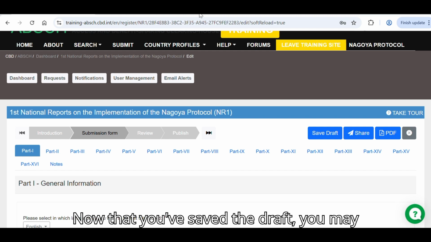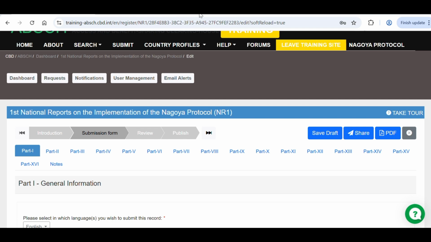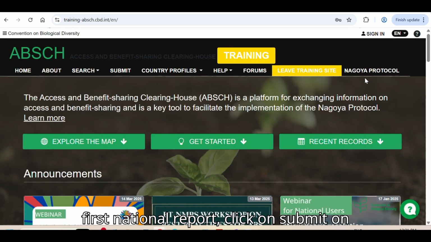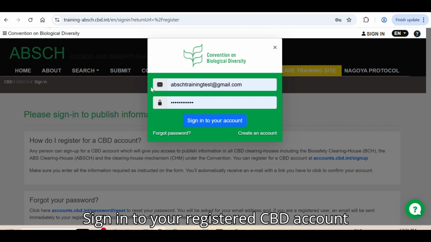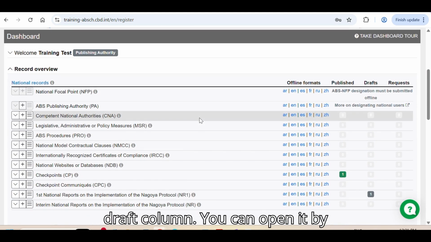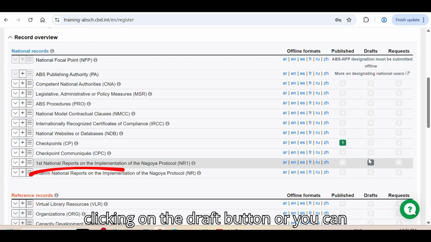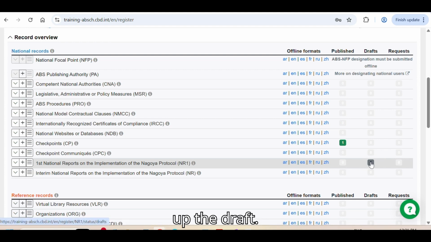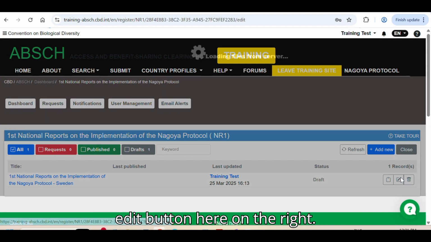Now that you've saved the draft, you may choose to close the form and come back to work on it at a later time. To come back to the draft of your first national report, click on Submit on the ABS Clearinghouse. Sign into your registered CBD account, and you will see the draft under the first national report right here on the draft column. You can open it by clicking on the draft button, or you can click on the record type, which will bring up the draft. To start working on it again, click on the Edit button here on the right.